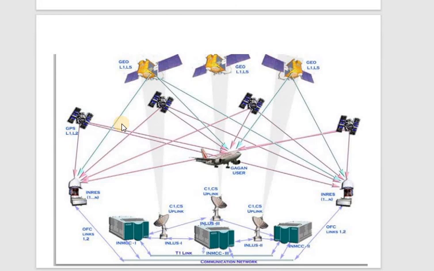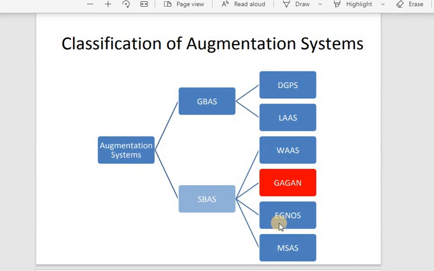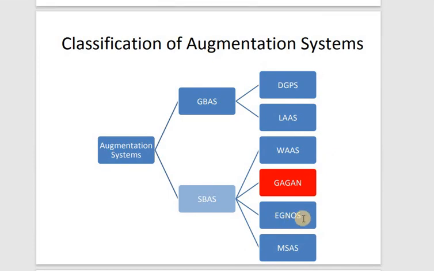In case of any doubts, please do let me know. So I'll wind up the class here itself. In the next class, we'll be seeing the next category of your SBAS system, that is EGNOS. It will be used by European countries, right? Gagan was the Indian system, developed by ISRO and AAI. What is AAI? Airport Authority of India. They both in combination developed this. So this was about Gagan. In the next class we are going to see EGNOS as well.